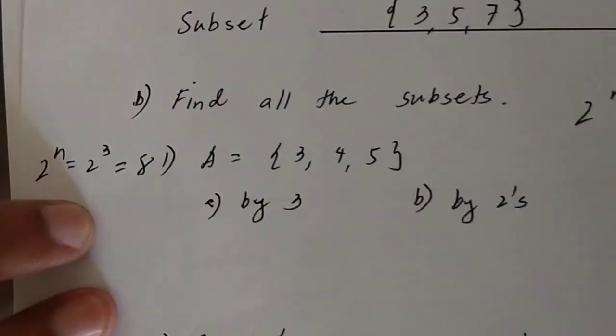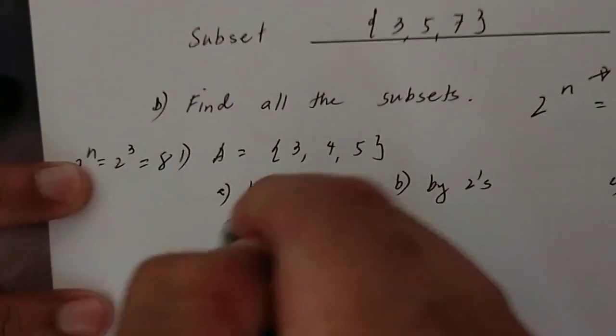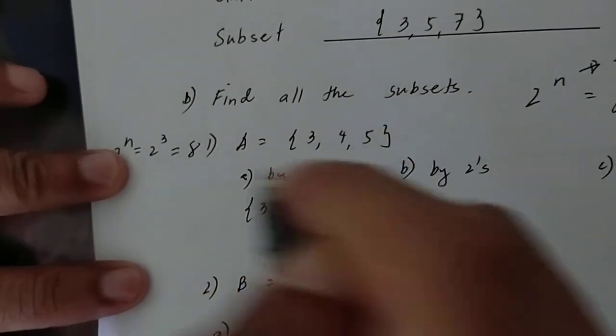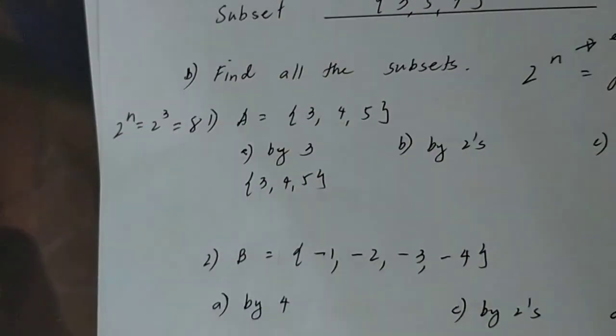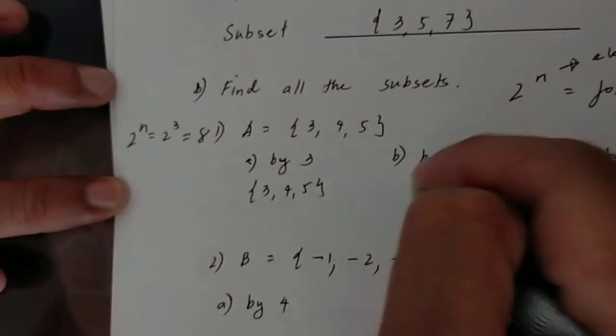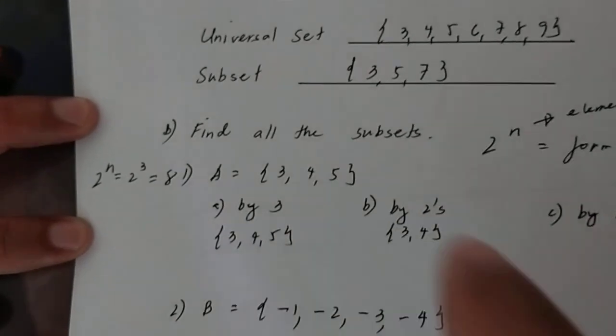The first subset is by 3, or the subset itself. So, what do we have here? 3, 4, 5. Isa na yun. By 2, tigda-dalawang element naman. So, paano yan? By 2. So, meron tayong 3, 4. What else?